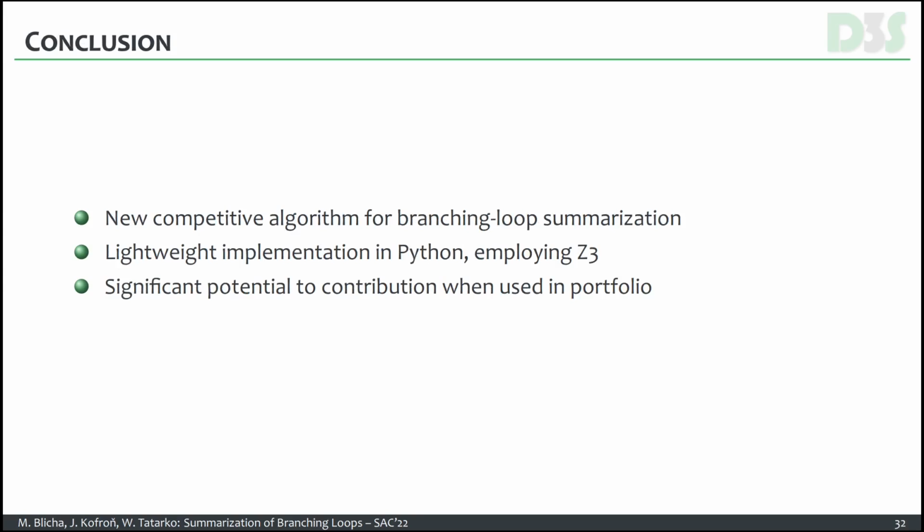And we are at the end. In this talk, I have introduced a new competitive algorithm to you for branching loop summarization. It is implemented in a prototype Python tool that is called W Summarizer, and that employs the Z3 SMT solver. As I already said, we see a significant potential contribution to the verification performance when it is used in a portfolio.